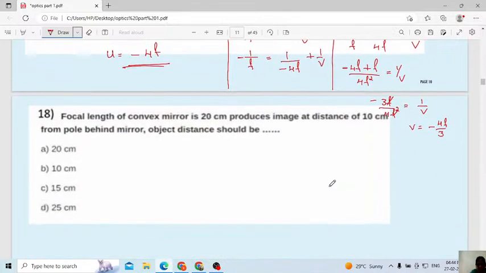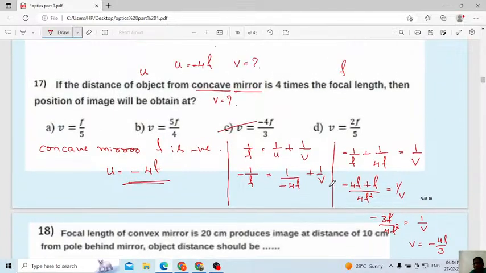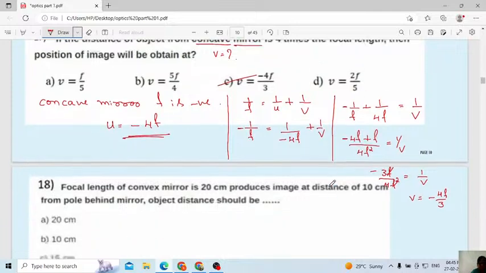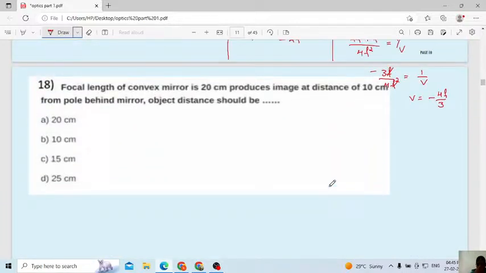We will move to the next one. Understood now everyone? Definitely they will give problems like this. That's why in today's class I am explaining slowly. We will solve only a few problems. But you have to revise, you have to practice, otherwise in the exam, if you make even a little mistake, it will become wrong. Next one.